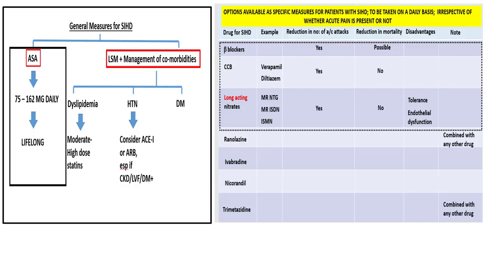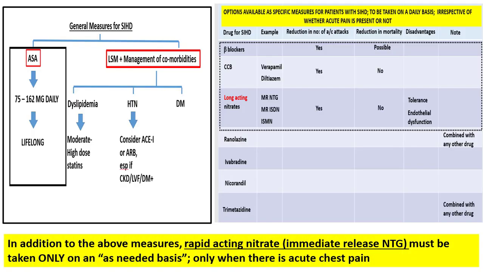These are not drugs which should be taken every day, but should be carried with the patient at all times. And if at all an attack of angina occurs, then the patient may take the tablet only when such an attack appears. So rapid acting nitrate, like immediate release nitroglycerin, classically administered as a sublingual tablet or a sublingual spray, may be used as an emergency measure only when there is acute chest pain.